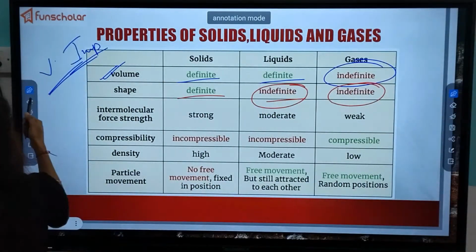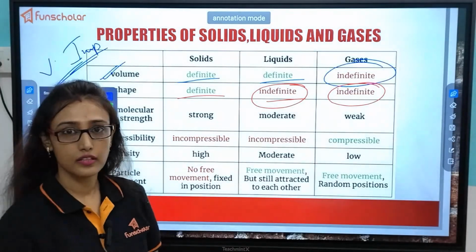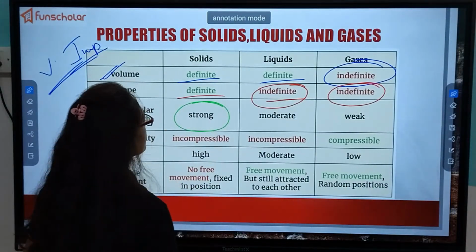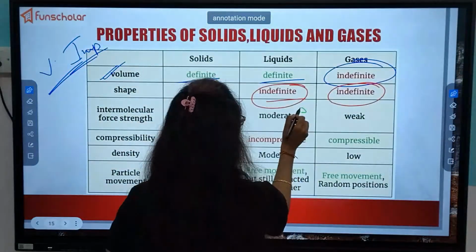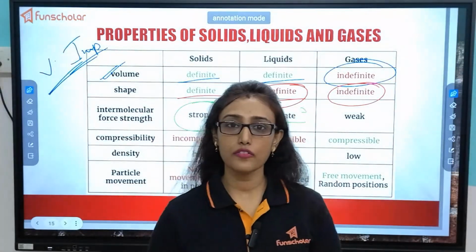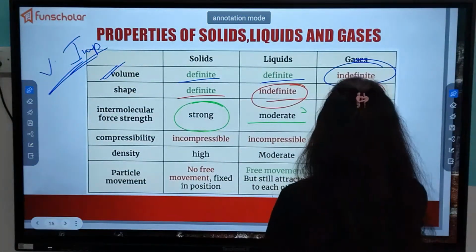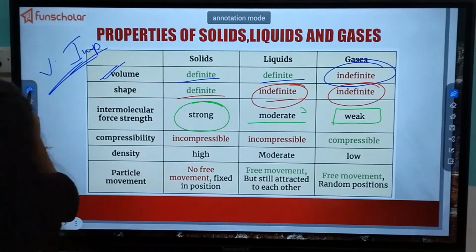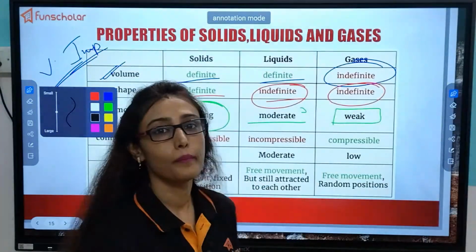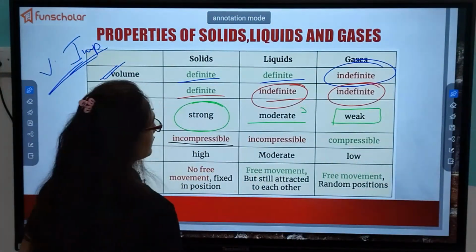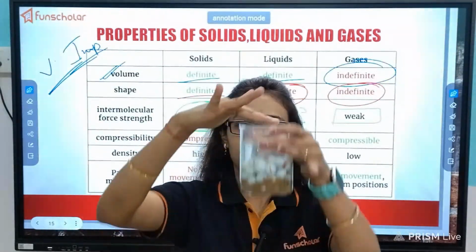Right? Then, intermolecular force of attraction. This is strongest in the case of solids. In liquids, it is medium or moderate. And what will it be in the case of gas? It has the least or weakest force of attraction. Okay. Now, compressibility. Can solids be compressed? No, ma'am, they can't. Can liquids be compressed?